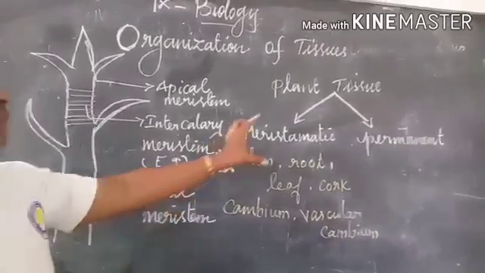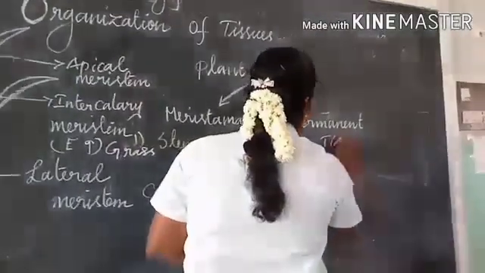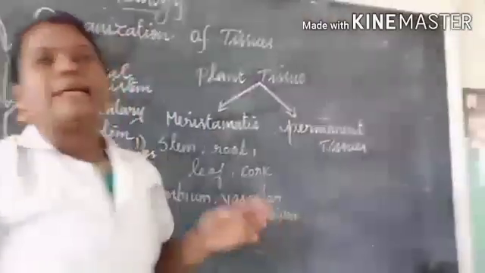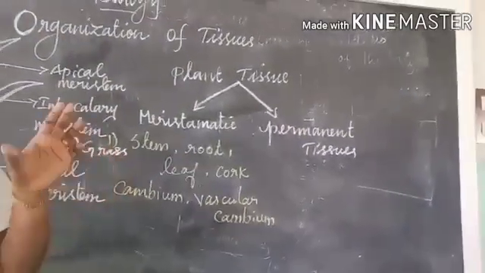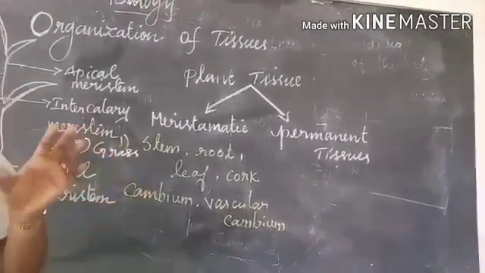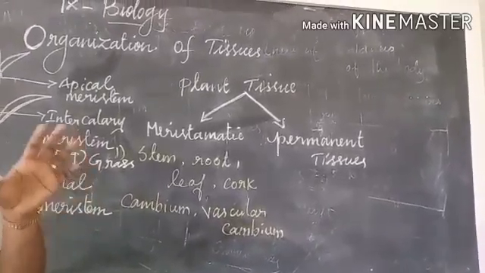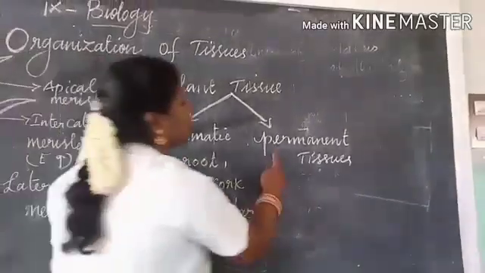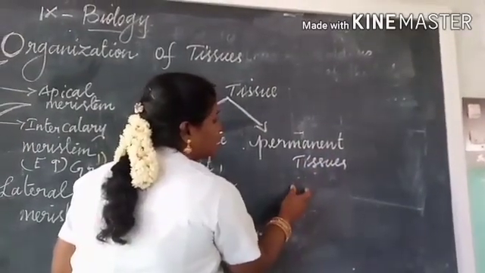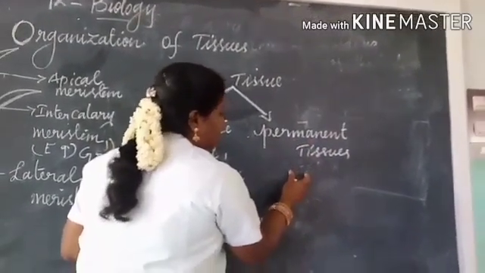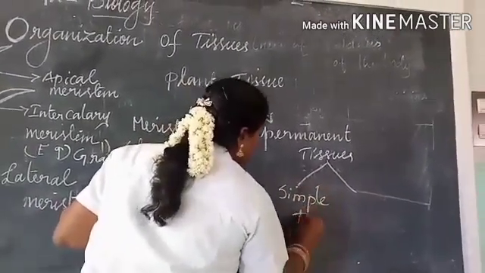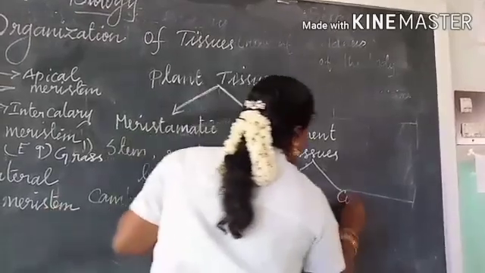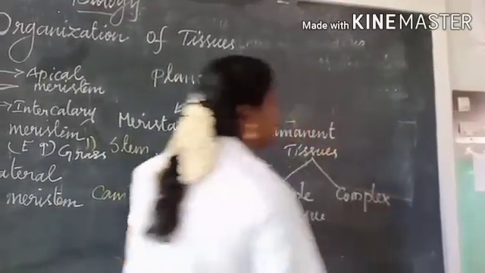Now let us see about permanent tissue. What is called permanent tissue? Permanent tissues are those that have stopped dividing, either completely or for the time being. Permanent tissue is nothing but stop-dividing tissue, that is, stopped growth. The permanent tissue is basically classified into two: simple tissue and complex tissue.